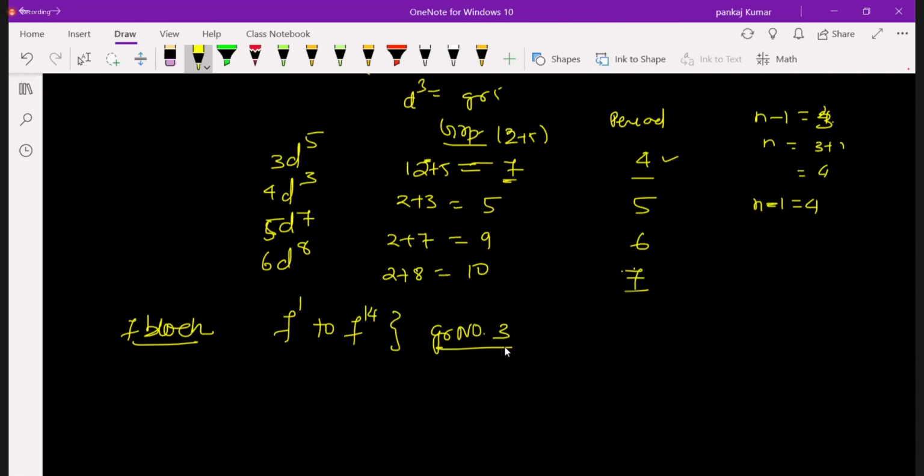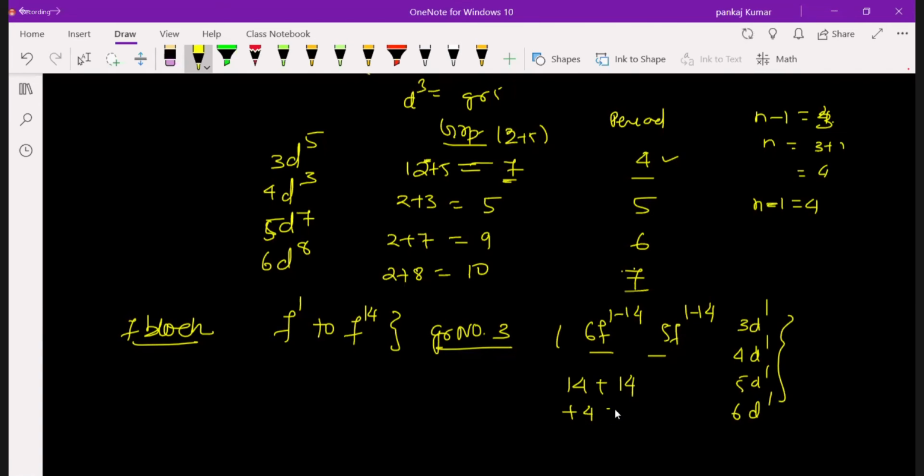So in group number 3, we have the f-block elements 6F 1 to 14 and 5F 1 to 14, and what is left? We have 3D1 also, 4D1 also, 5D1 also, and 6D1. So in total, this many elements are present in one group. Which group? Group number 3. The total becomes 14 plus 14 plus 4, so there are 32 elements present in group number 3.